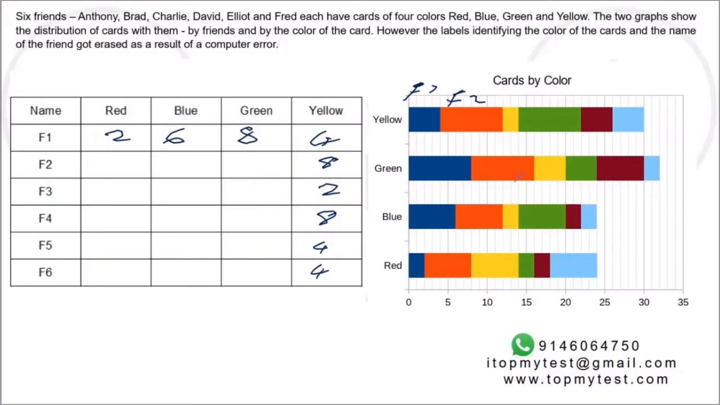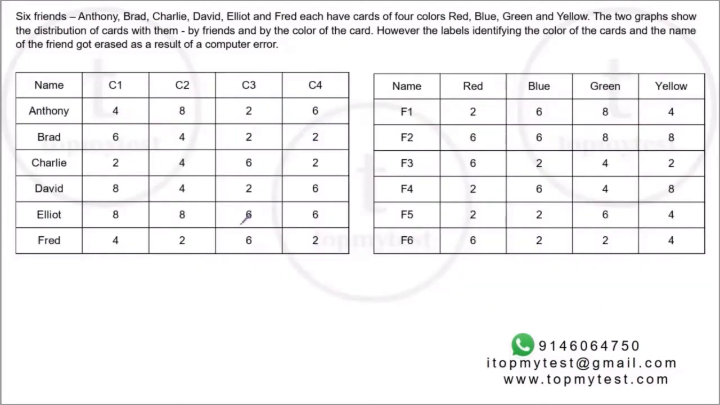This 8 is done. Then you have, this is also 8, right? Then you have 4, 4, 6, and 2. Similarly, you can do it for all the other friends as well. So this will take you about 2 or 3 additional minutes.